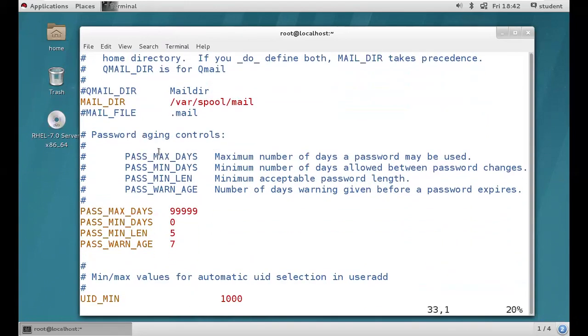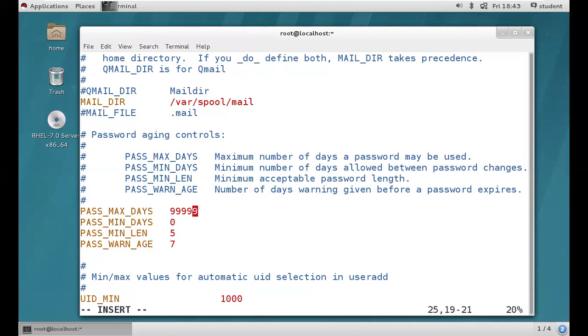Coming to password aging, you can control it. See, guys, maximum password age is 99999 by default, and minimum password age is 0, right? Minimum length is 5 characters, and warning age is 7 days before expiry. According to your requirement, you can modify. You know very well about the VIM editor, right?